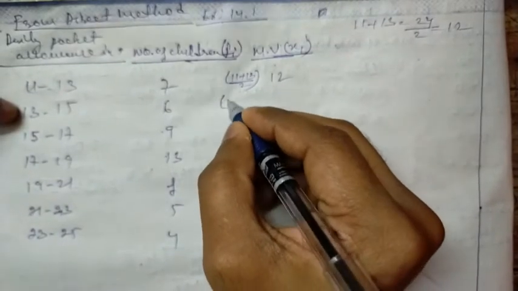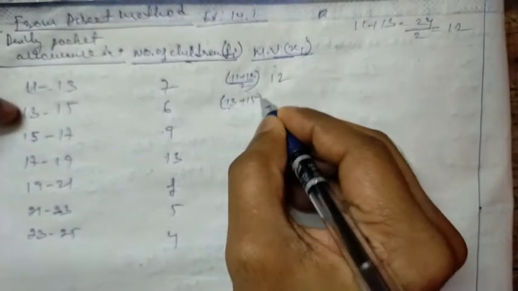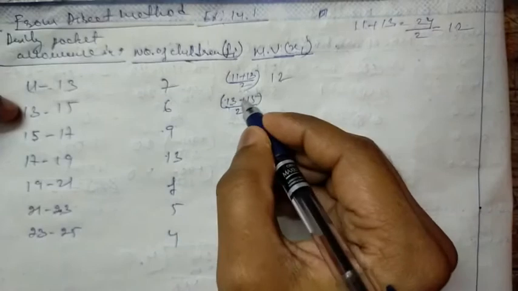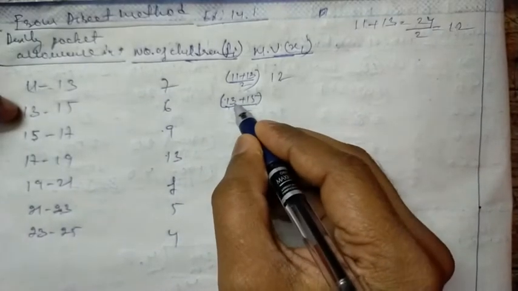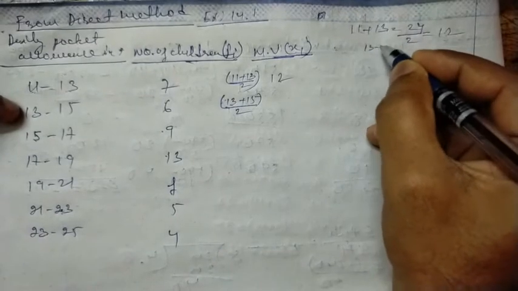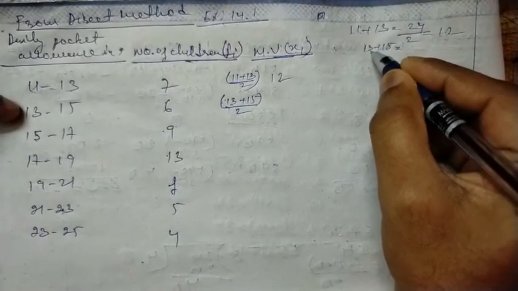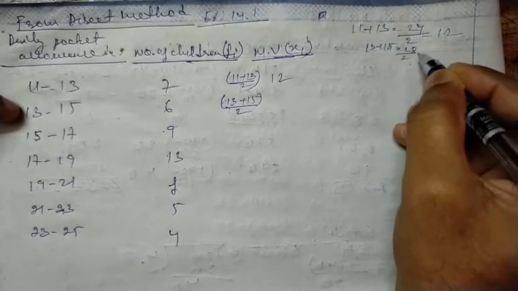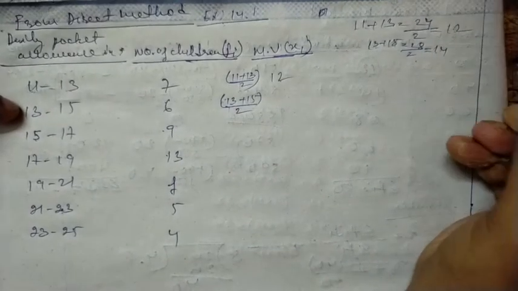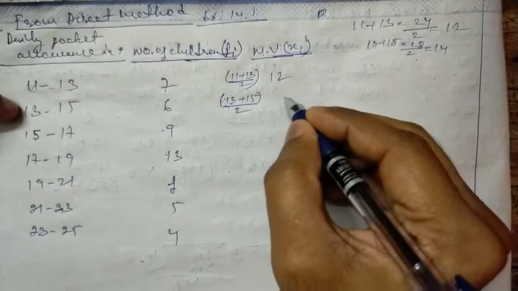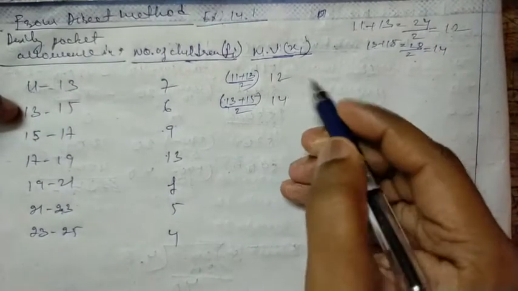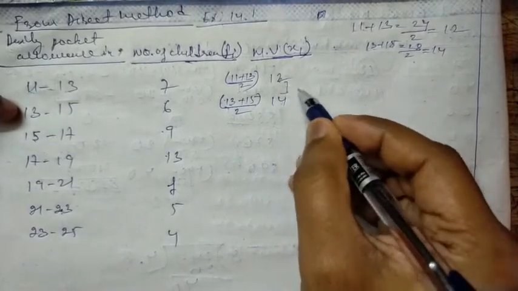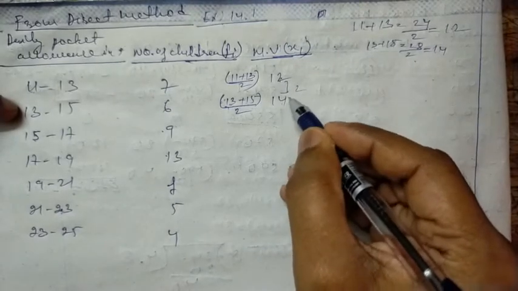Again in a similar way, 13 plus 15 divided by 2 gives the mid value. 13 plus 15: 3 plus 5 is 8, 1 plus 1 is 2, so 28. Divided by 2, half of 28 is 14. So we write 14 here. You see the gap between 12 and 14 is 2. So in every value we will add 2.